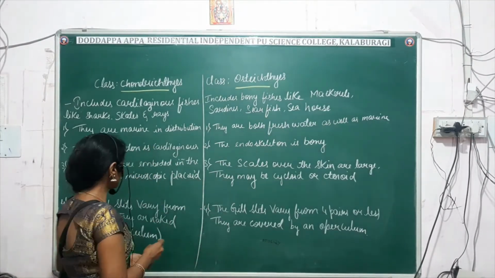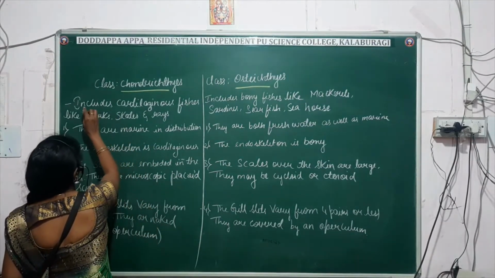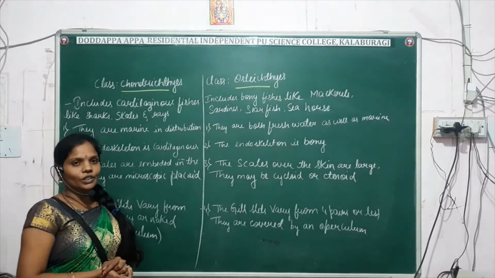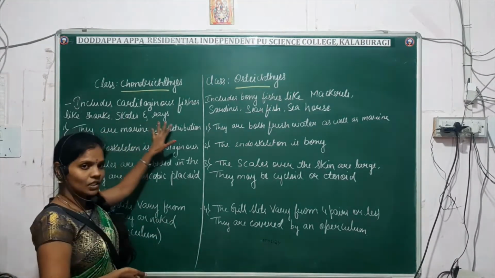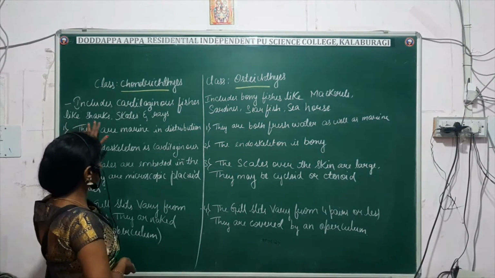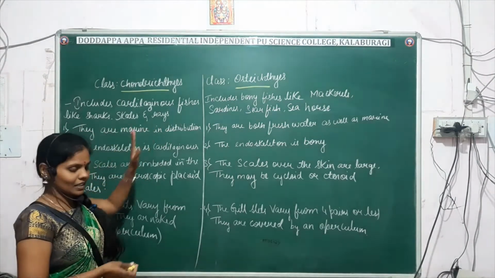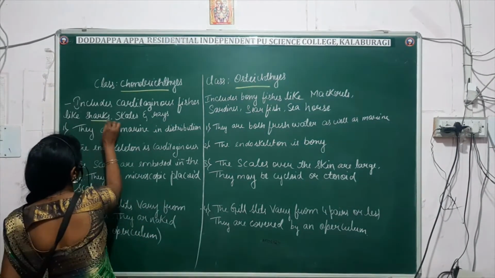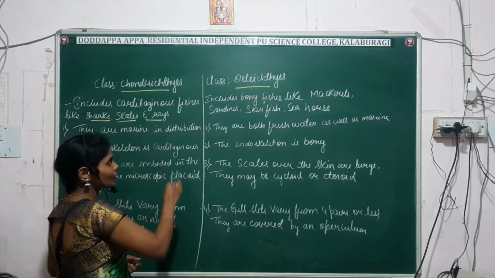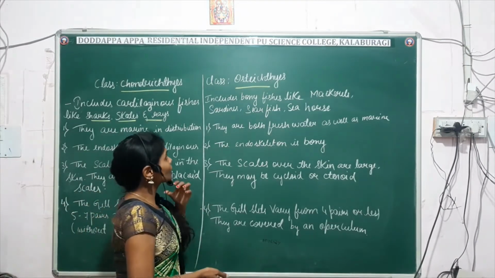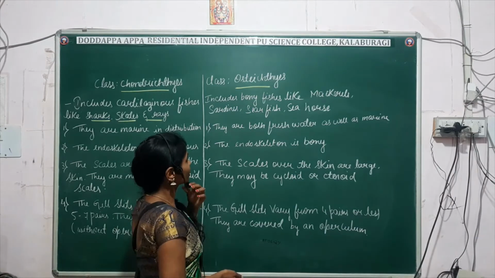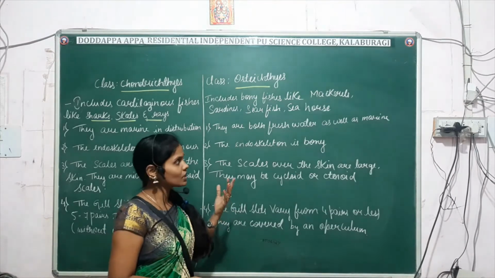Fine. So first point: the Chondrichthyes are the cartilaginous fishes, which include shark, skates and rays. These are the examples which come under the Chondrichthyes. Next comes the Osteichthyes, known as bony fishes.